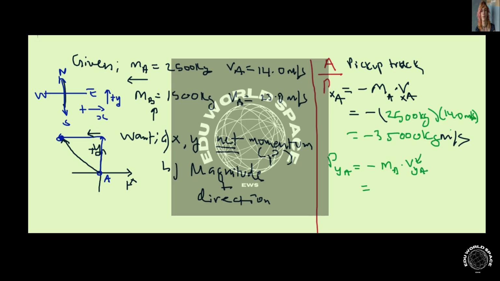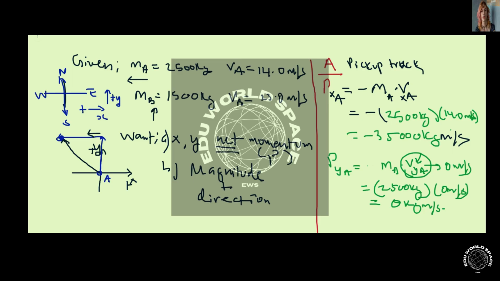But this time we don't have a sign, because the velocity in the y happens to be 0 meters per second. So if we plug in the numbers, we get 2,500 kilograms times 0 meters per second. And so momentum in the y direction for the pickup truck is 0 kilogram meters per second.